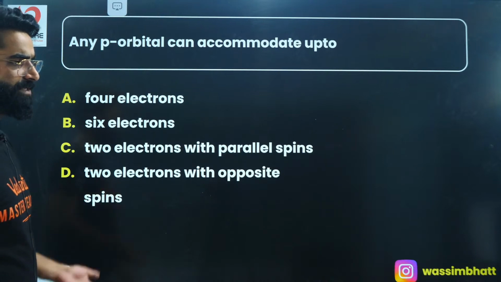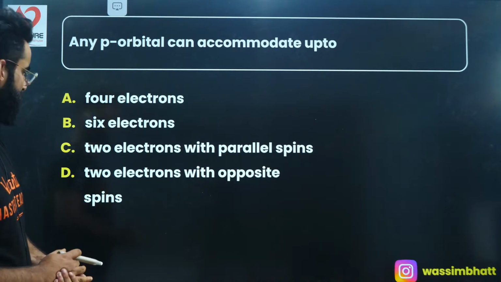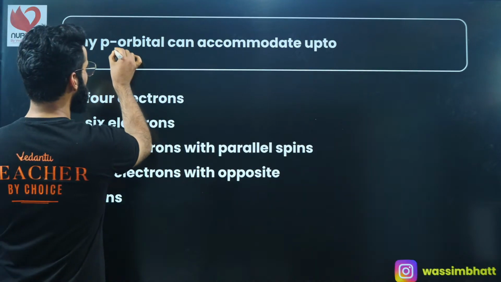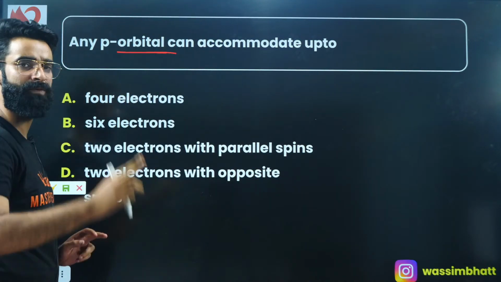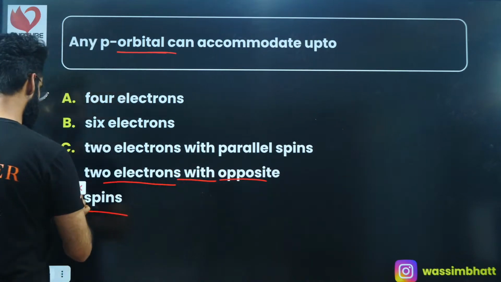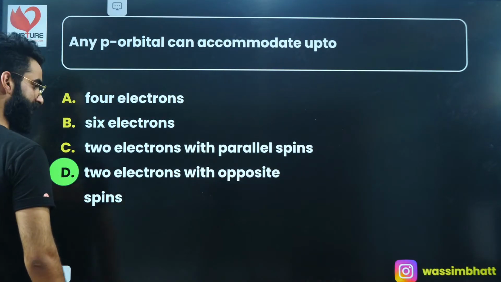What is going to be the answer of this one? See, any p orbital, he's not saying p subshell, he's saying p orbital. Every orbital accommodates a maximum of 2 electrons, that too with opposite spin, right? 2 electrons with opposite spin. I'm sure it's again clear to everyone.